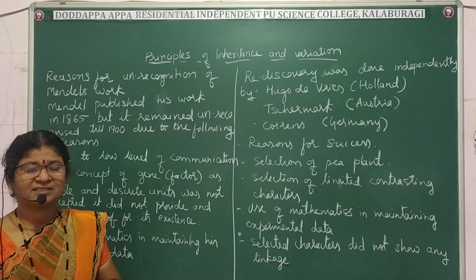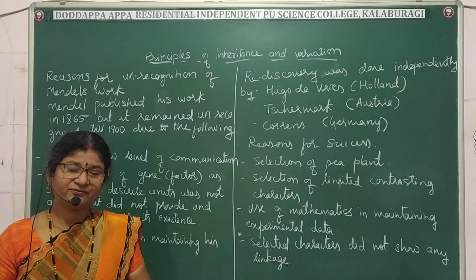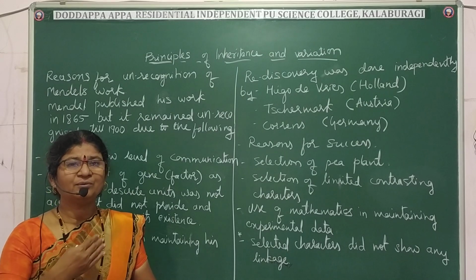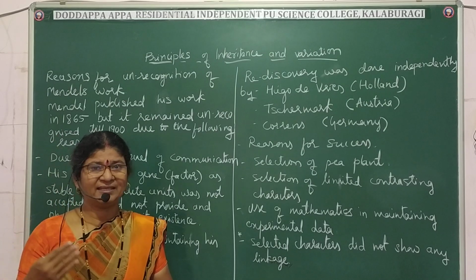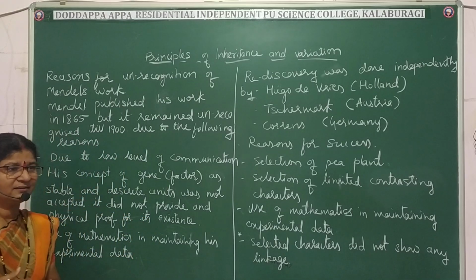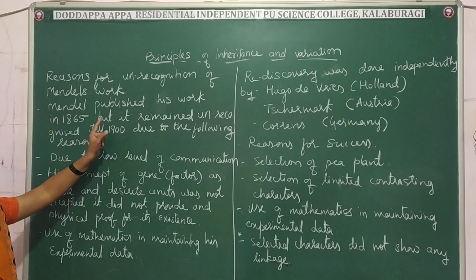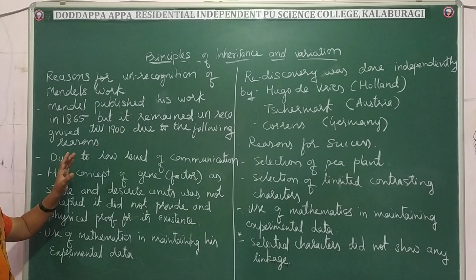So today we will see the reasons for Mendel's failure, and after his death, why he got the success and why he got recognized by all of us. So let us see the points. The reasons for the failure or non-recognition of Mendel's work: Mendel published his work in 1865, and it remained unrecognized till 1900.